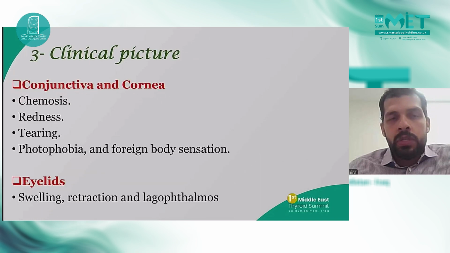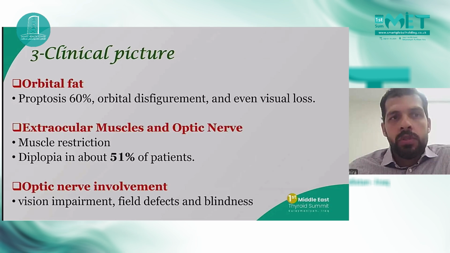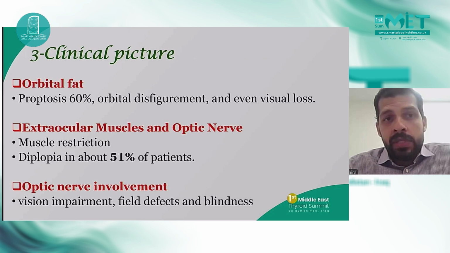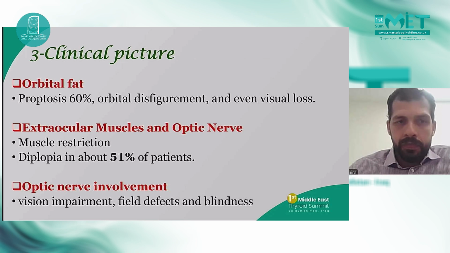Regarding the clinical picture, thyroid eye disease can present with all the symptoms of eye disease. It can present with chemosis, redness, tearing, photophobia, foreign body sensation, eyelid swelling, retraction, lagophthalmos, proptosis, which happens in 60% of cases, orbital disfigurement, and eventually visual loss. Diplopia, which is a very bothersome symptom, happens in 51% of patients, along with muscle restriction, vision impairment, and blindness.